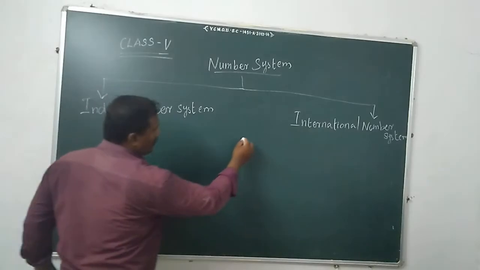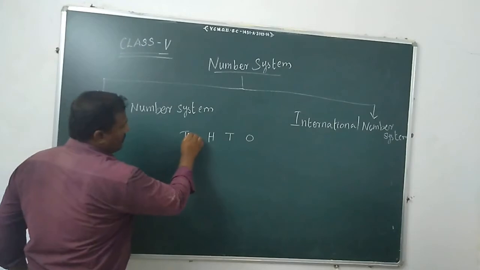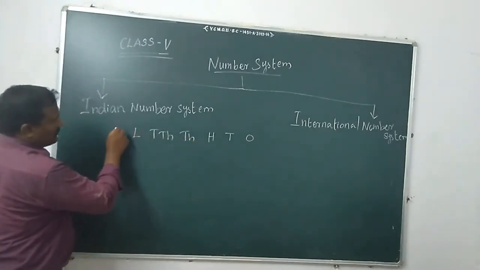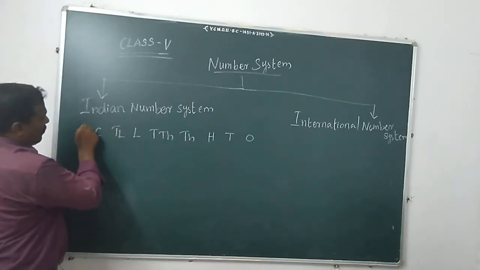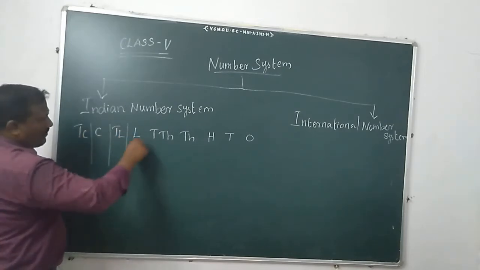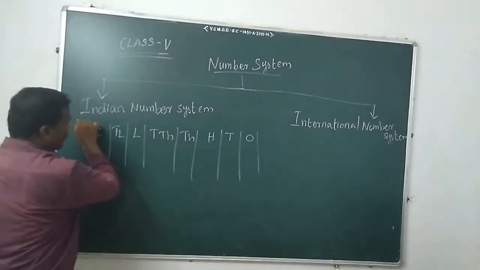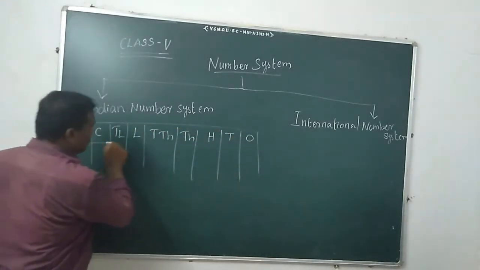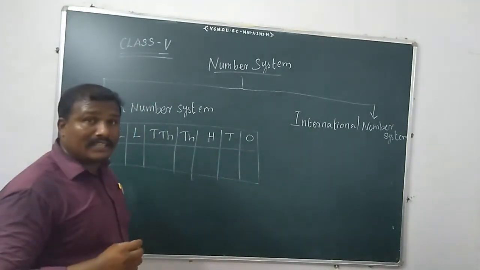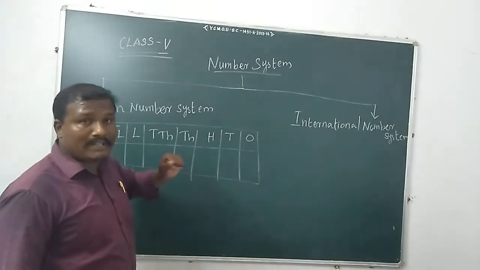So first we will learn the Indian place values: ones, tens, hundred, thousand, 10,000, lakh, 10 lakh, crore, 10 crore. This is the place values of the Indian number system. You already learned this in your earlier classes.